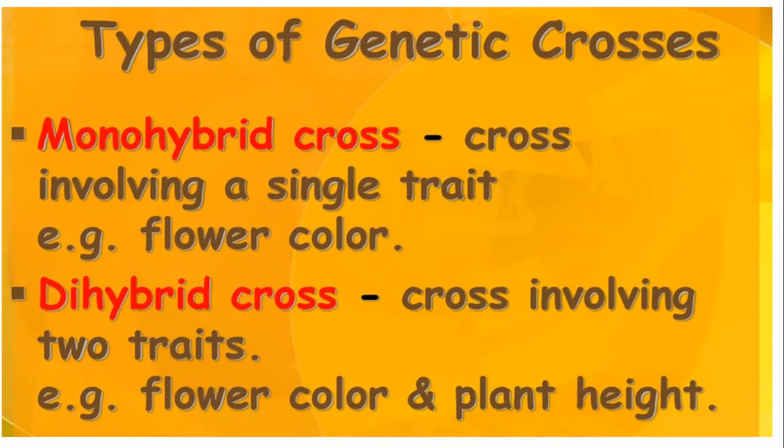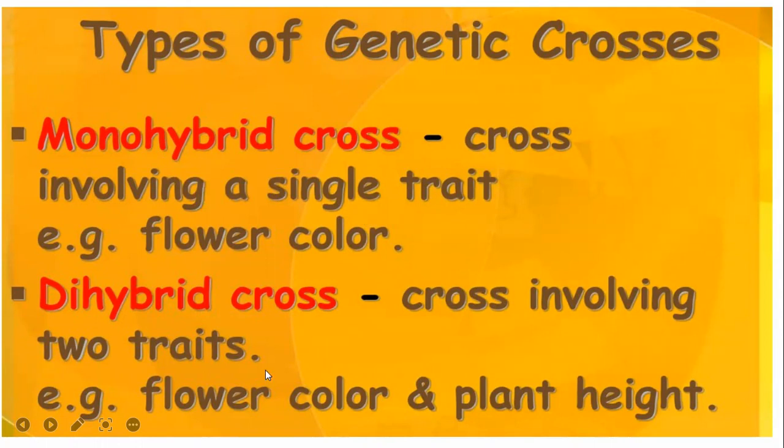First, monohybrid cross. This cross helps us to understand the inheritance pattern of one gene, one trait. For example, flower color is one trait. How is this flower color inherited from parents to progeny? When two different type or two same type of parents are crossed, how that single character, flower color, appears in the progeny. That is monohybrid cross.